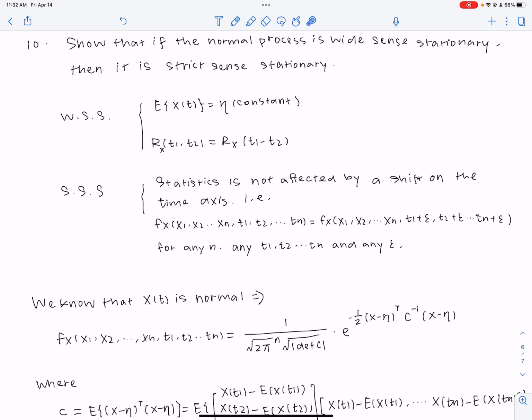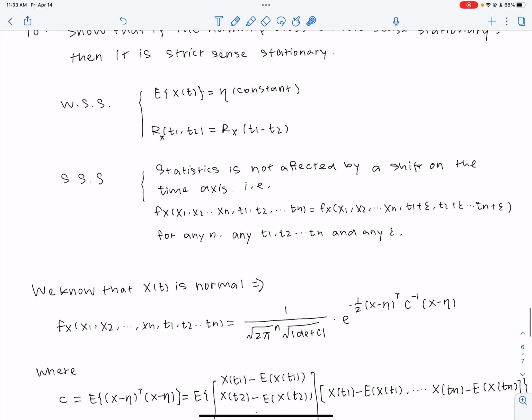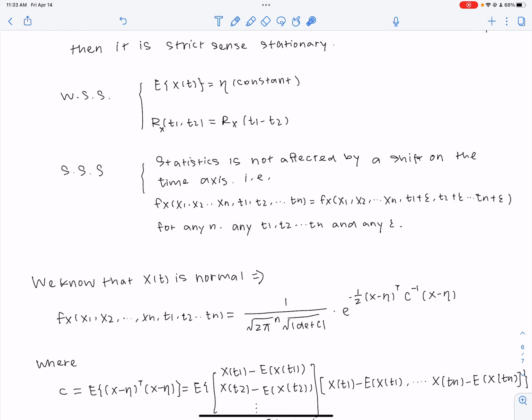For a wide-sense stationary process, the expectation of the process is a constant number, and the autocorrelation R(t1, t2) should be the autocorrelation of t1 minus t2, so the difference. And for a strict-sense stationary process, its statistics is not affected by a shift on the time axis.